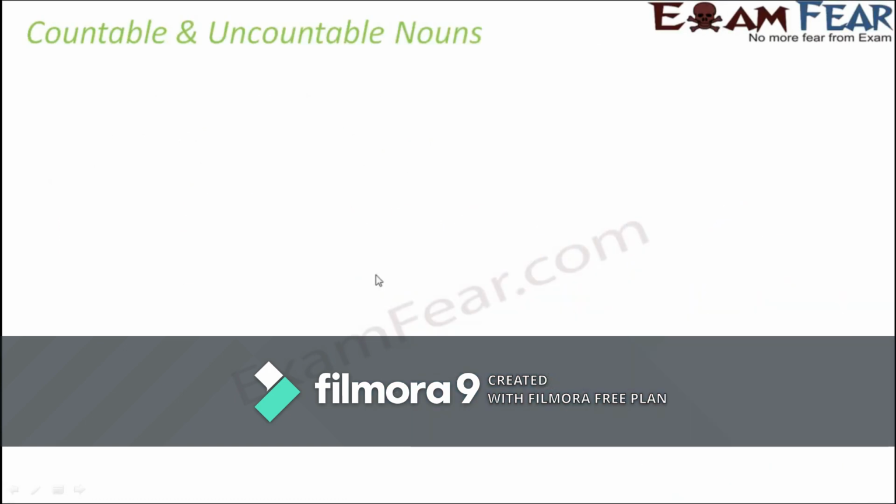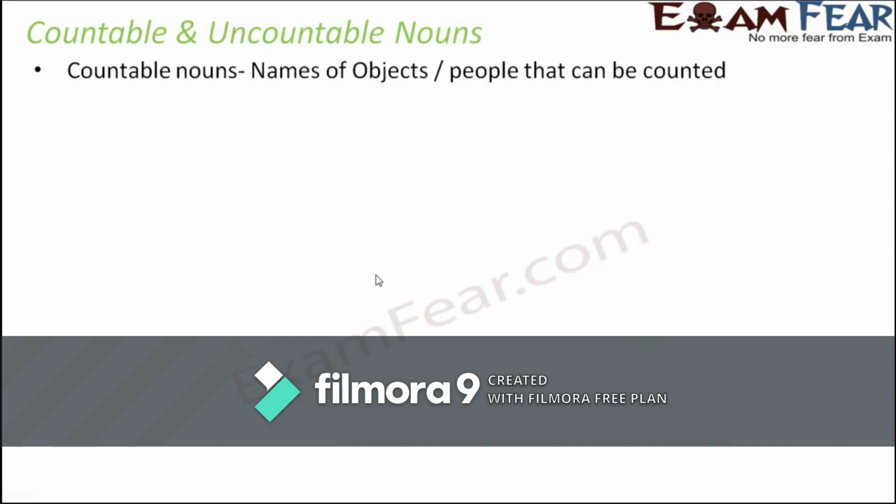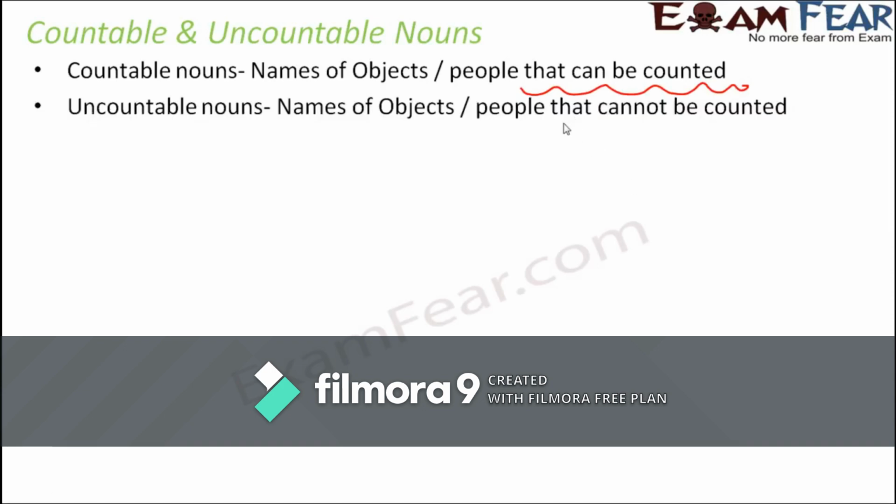About the types of nouns, we mostly talk about proper noun, common noun, abstract noun, and so on. Now here we will talk about another categorization of noun, that is countable and uncountable nouns. Now you must be wondering what countable and uncountable nouns are. This categorization is done on the basis of whether a particular object or some specific persons can be counted or not. So countable nouns include names of objects or people that can be counted. Of course, that is why they are countable. Whereas those which cannot be counted, they fall under the category of uncountable nouns.